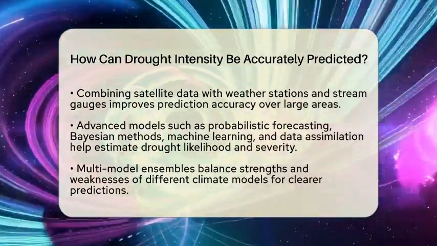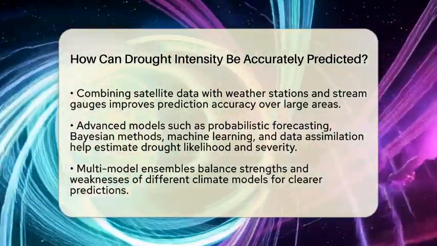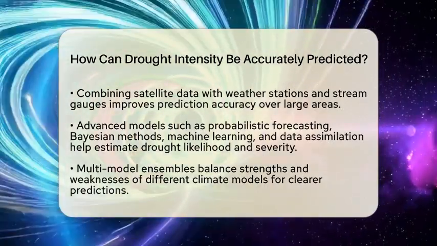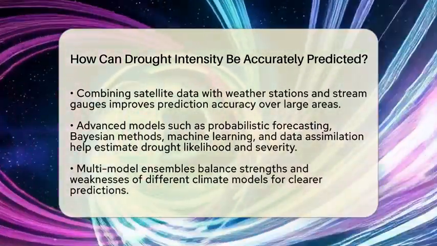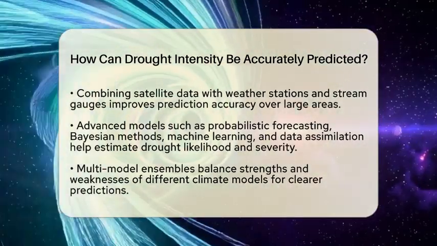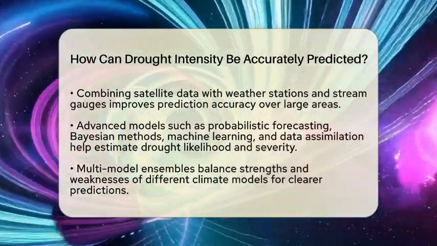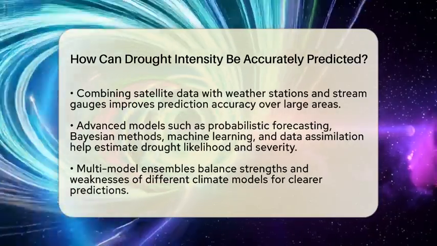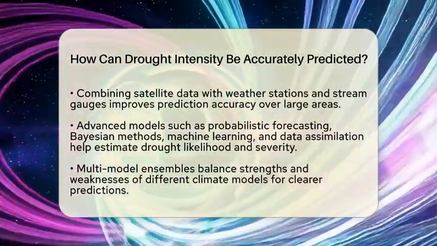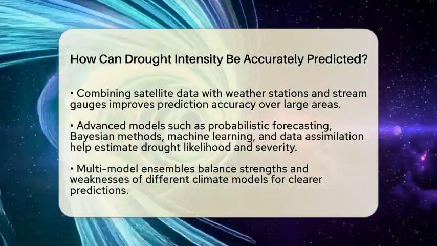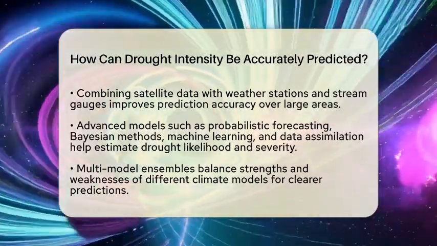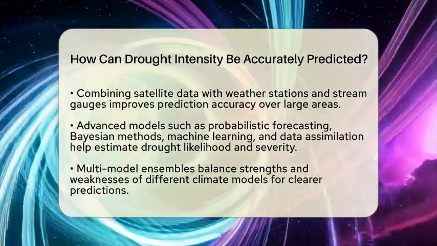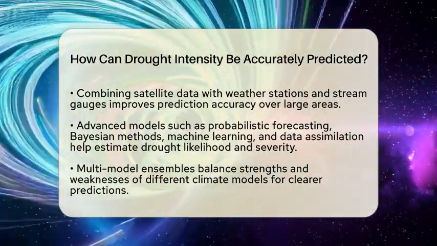Remote sensing technology adds another layer of information. Satellites can monitor soil moisture, vegetation health, and groundwater levels in real time. This data helps identify early signs of drought that might not be visible on the ground. Combining satellite data with measurements from weather stations and stream gauges makes predictions more accurate across large areas.